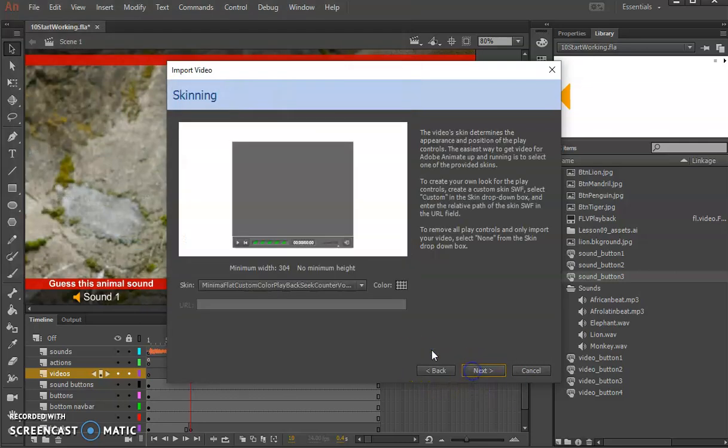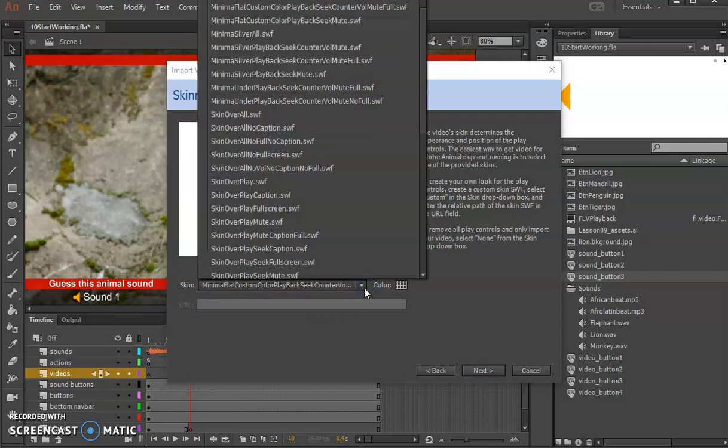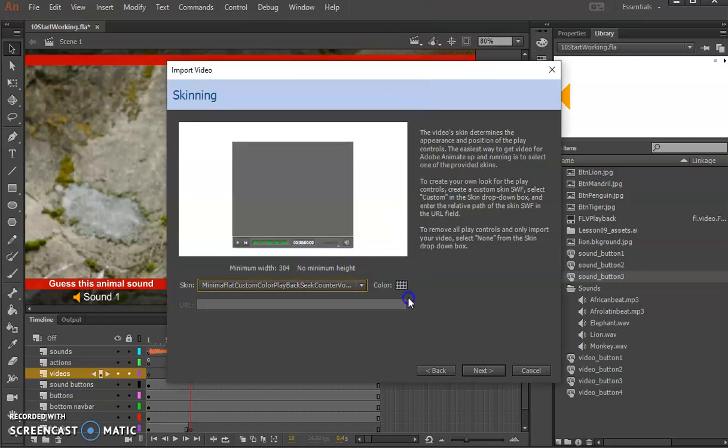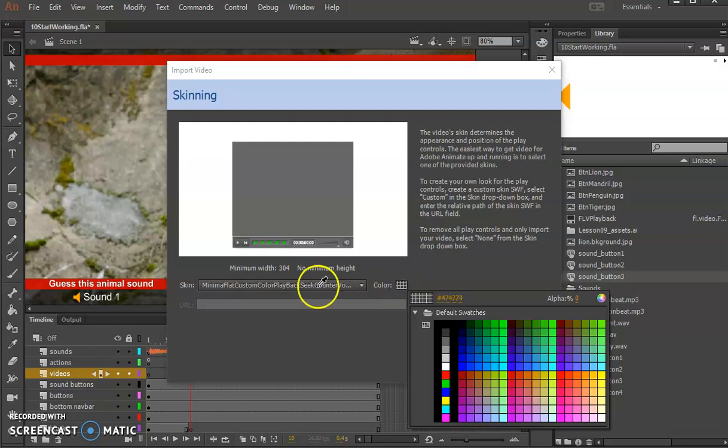Next, what I'm going to do when I go to Next File is I want to make sure this says Minimal Flat Custom Color Playback Seek Counter Volume Mute, right? Which is basically the one that it's already there, right? Okay. Then I'm going to choose my color, right? And what this does is this gives us the idea of the way the playback screen looks. And I want to make sure that this is a bunch of 3s, right? So 3, 3, 3, 3.